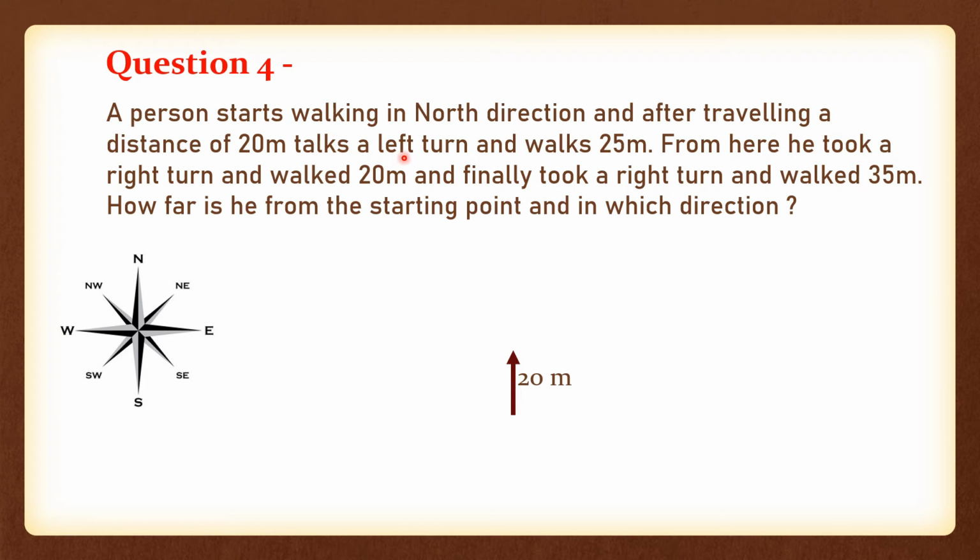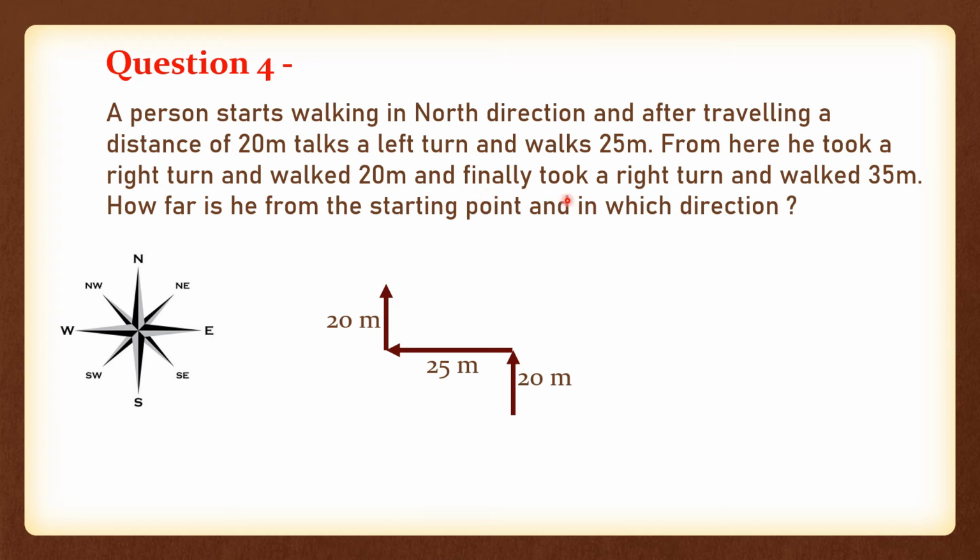Okay, and from there he takes a left turn and he walks 25 meters, right? So from this point the person is taking a left turn and walking 25 meters. So this is our 25 meters. From here he took a right turn and he walked 20 meters again. So he took a right turn and walked 20 meters, correct.